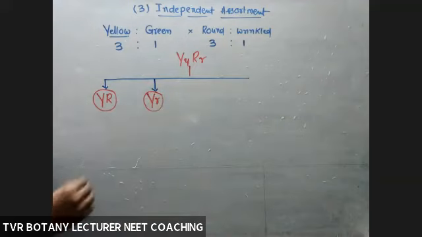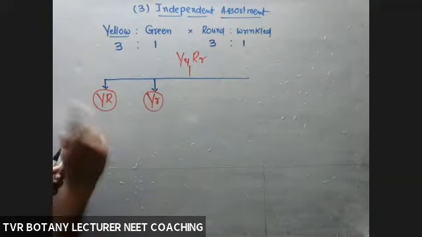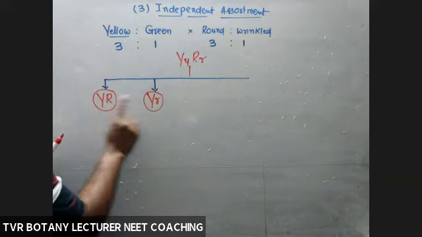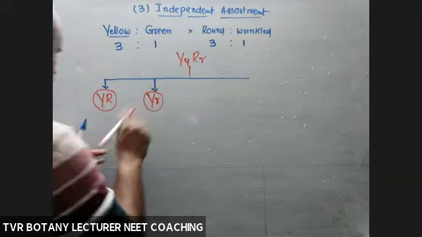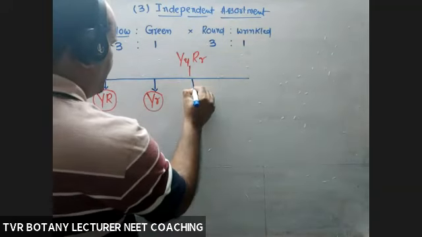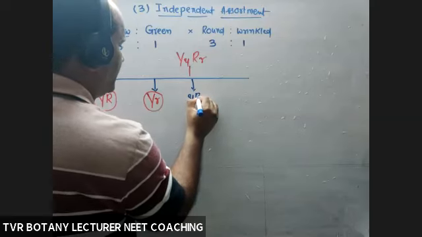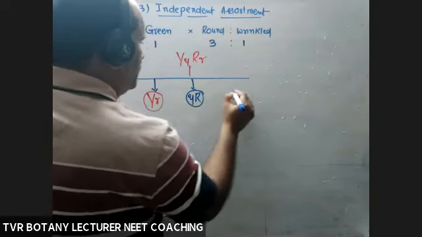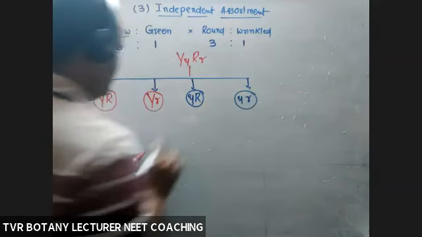So here, capital Y is independently assorting with a capital R and a small r. Okay, next. Take gametes like that. Now, small y with capital R. Next, small y, small r.